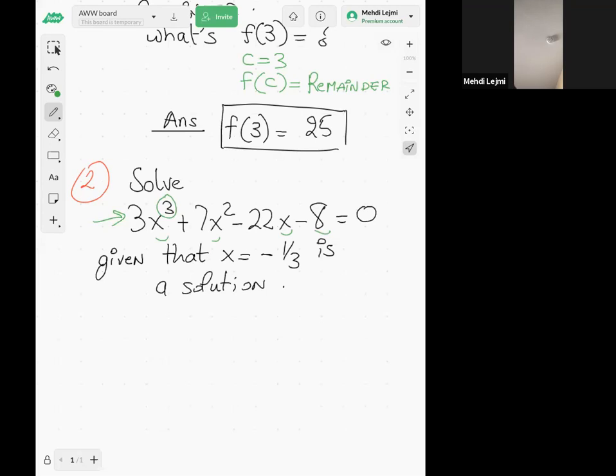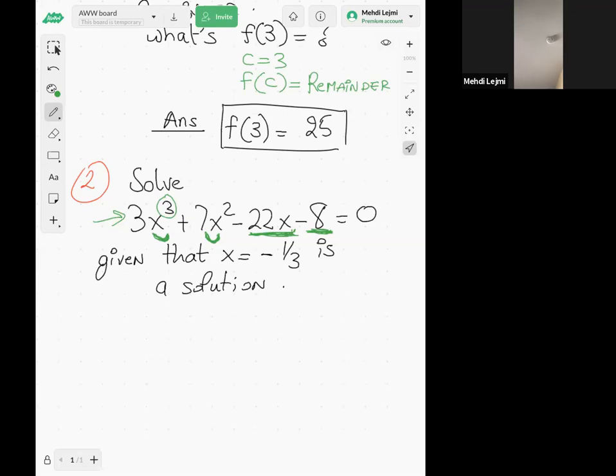If you do partial factoring, you can pull out the x squared, but then you have 3x plus 7 on the first terms, and the last two terms, minus 22x minus 8, are not a multiple of 3x plus 7. So even partial factoring doesn't work here.